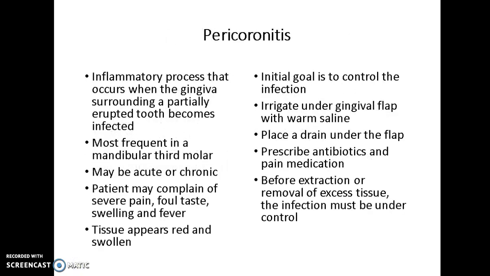The next type of issue is called pericoronitis. This is an inflammatory process that occurs when the gingival tissue surrounding a partially erupted tooth becomes infected. It is most frequent in the mandibular third molar area, and may be acute or chronic, meaning that it comes and goes, which is chronic, or acute, meaning that it comes with a blazing force all at once and needs to have the tooth removed.